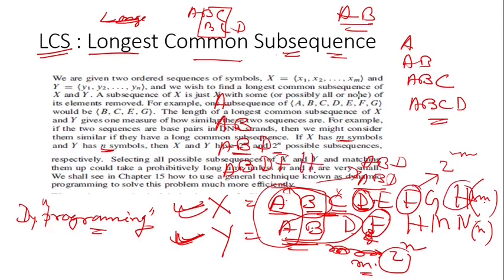ABDFH. This is the longest common subsequence we have. Out of all subsequences, we have the longest common subsequence. So this problem can be solved by dynamic programming. This is one of the most interesting examples of writing an algorithm and the necessity of an algorithm, right? Dynamic programming can solve it.